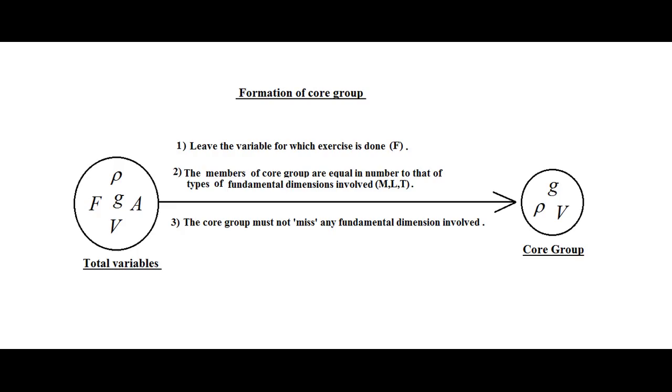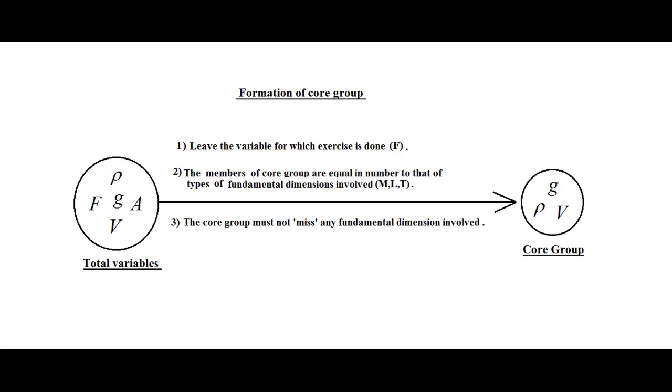Since the fundamental dimensions involved are M, L and T, whatever variables we choose for the core group must contain all types of fundamental dimensions involved. So we cannot choose V, G and A. Either we can choose rho, G, A or rho, G, V. So we have 2 options. Let's choose rho, G, V. Now this is the exercise we have to do.